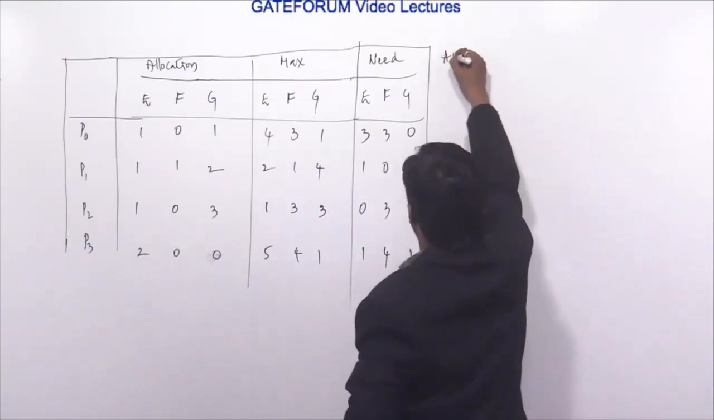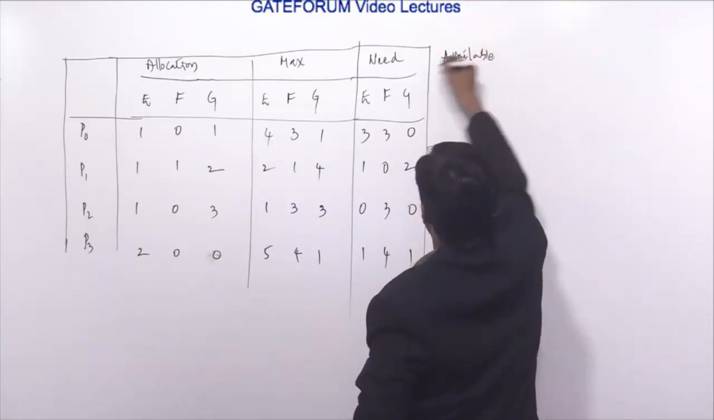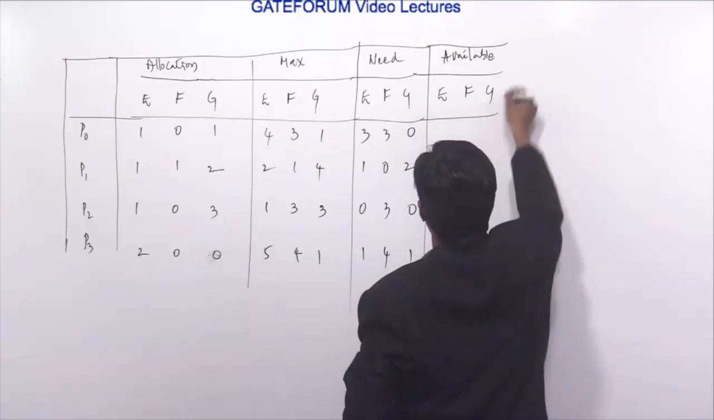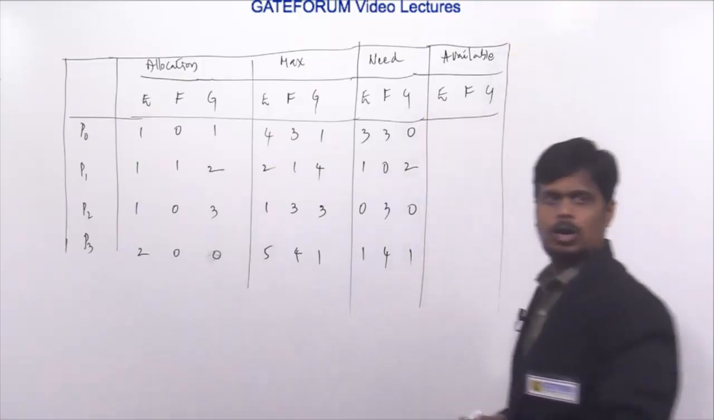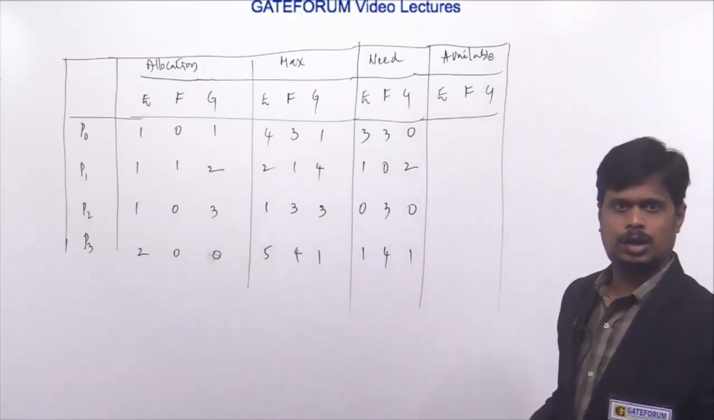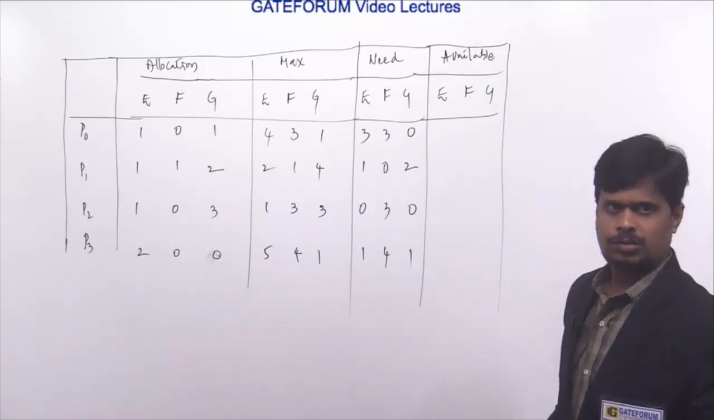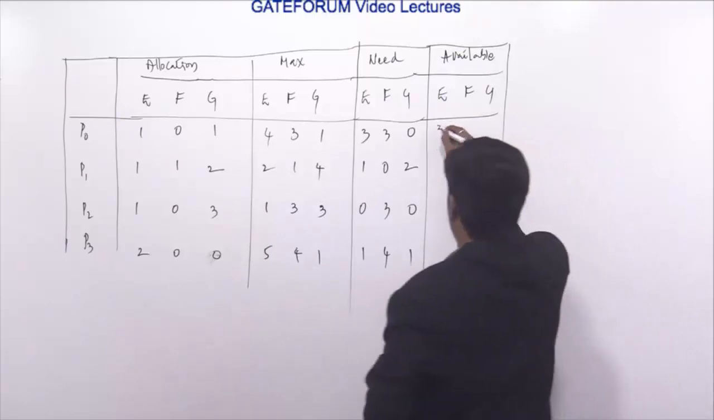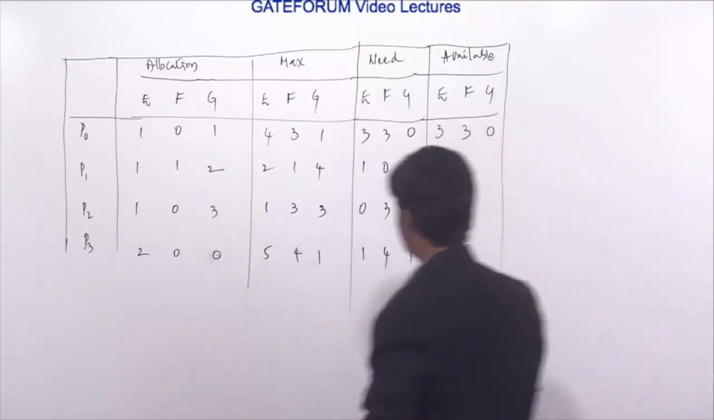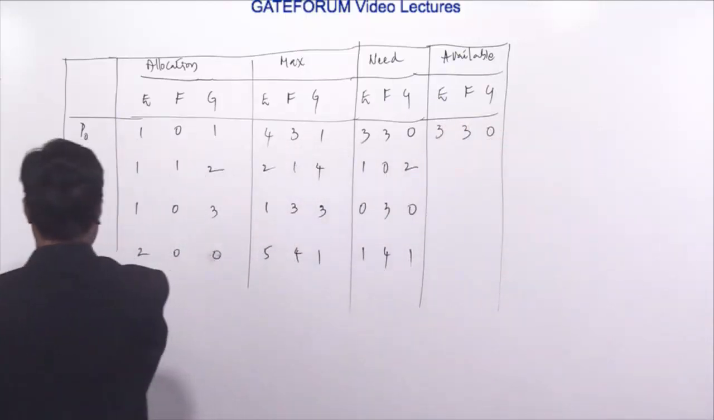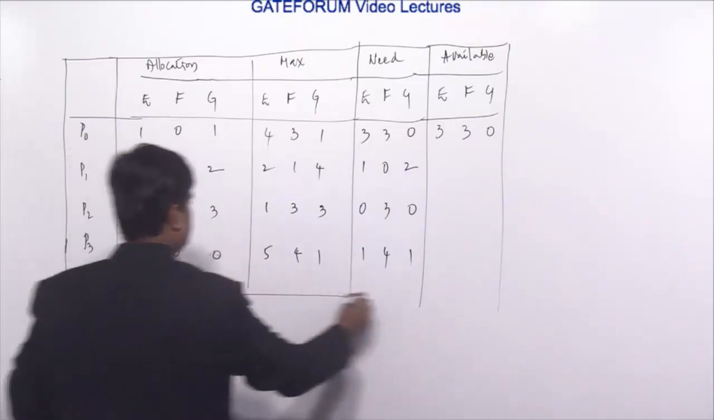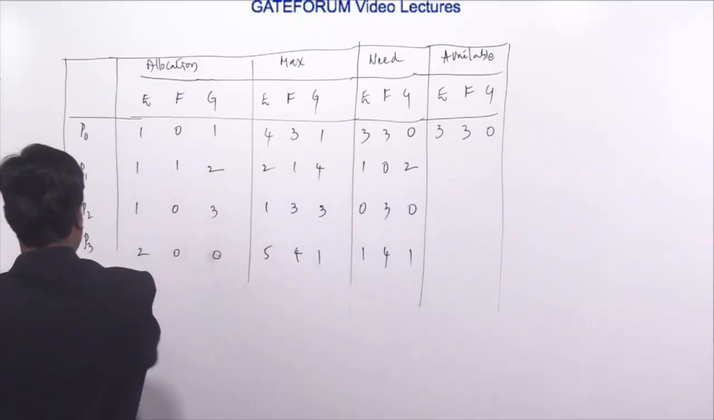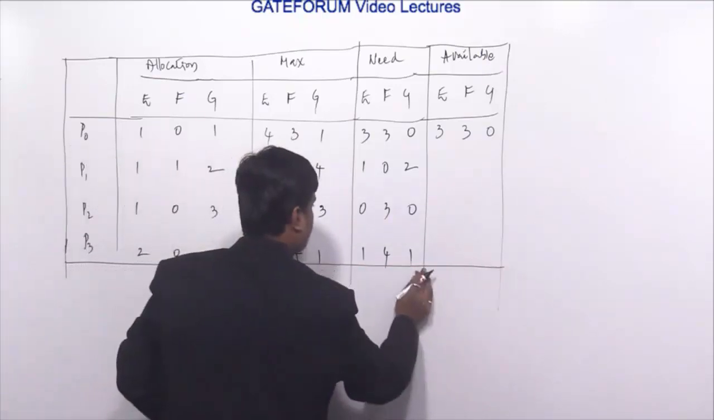Next, available. According to the question statement, it is clearly mentioned that 3 instances of E and 3 instances of F are the only resources available. So the available is 330. So this is the system we have. On this system we are going to apply Banker's algorithm.